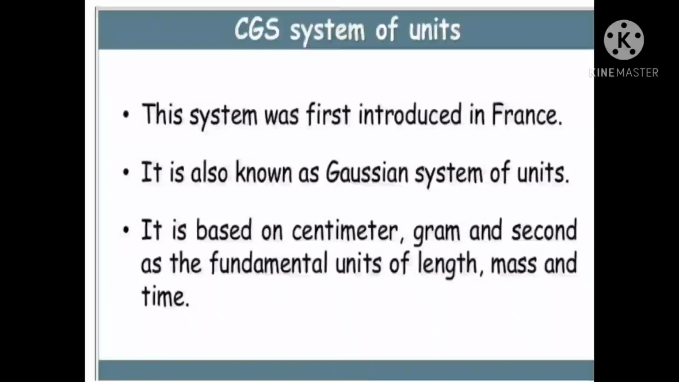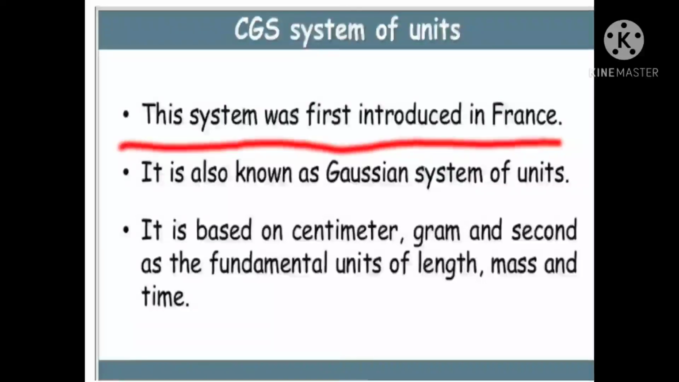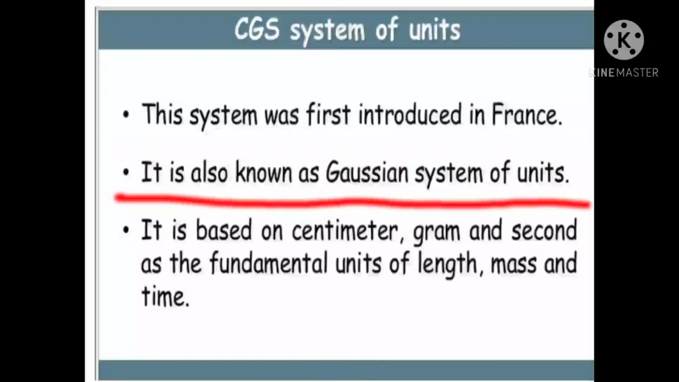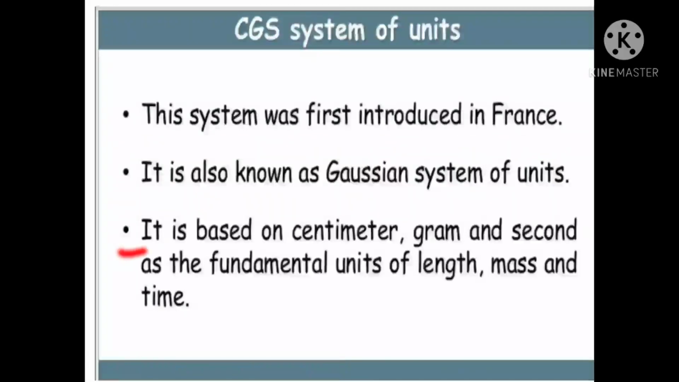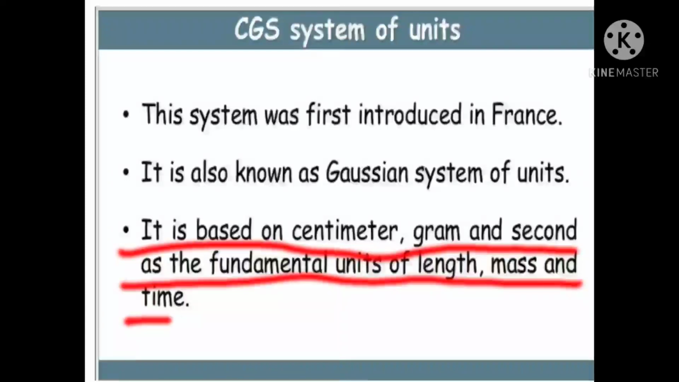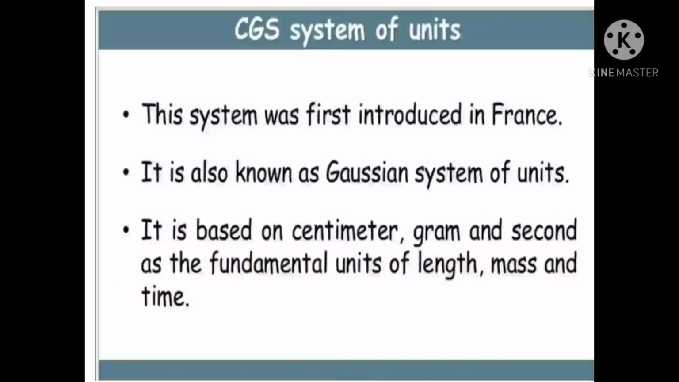There are three systems of units. In ancient days, we followed the CGS system of units. This system was introduced in France. It is also known as the Gaussian system of units. It is based on the centimeter. That means we measure length in centimeter, mass in gram, time in second. So we call it CGS.